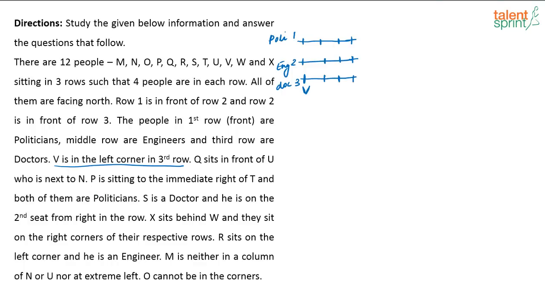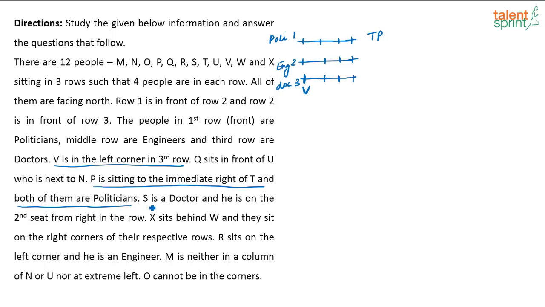P is sitting to the immediate right of T and both of them are politicians. So if this is T, this will be P and they are going to be in this line, first line, but I don't know where. Okay, I am just writing that down there. P is sitting to the immediate right of T and both of them are politicians. Okay, so Nageshwar has finished doing it.